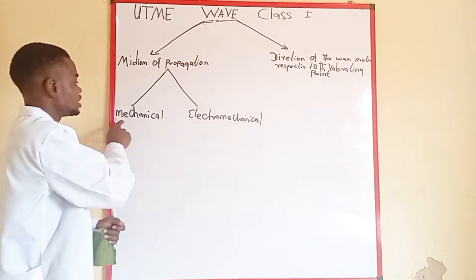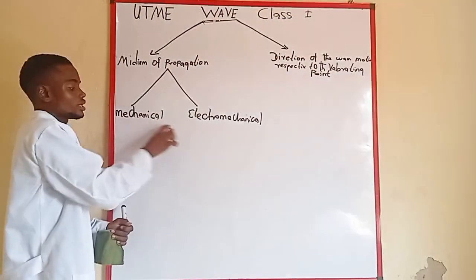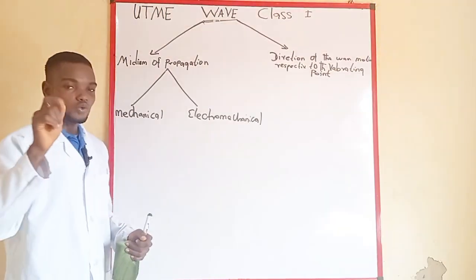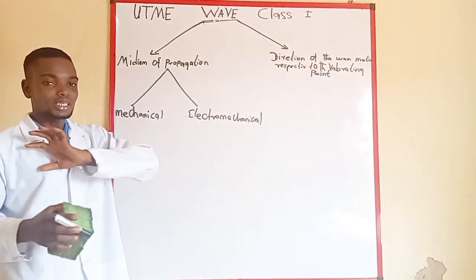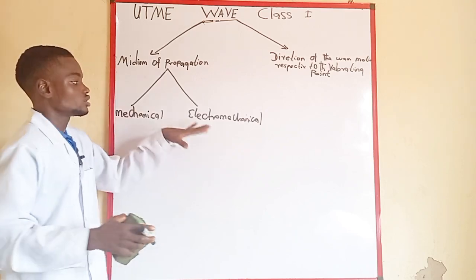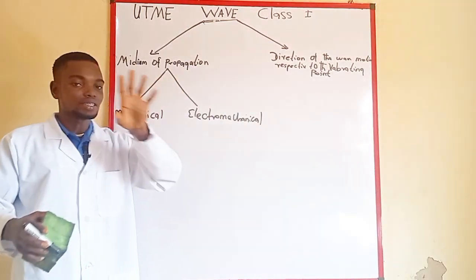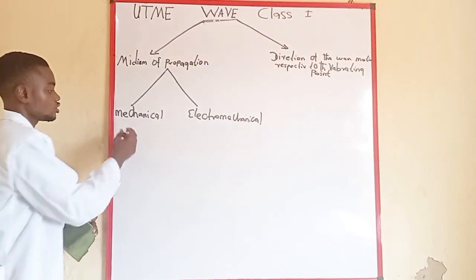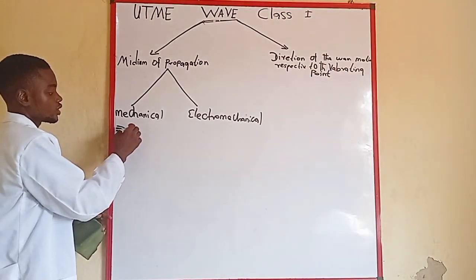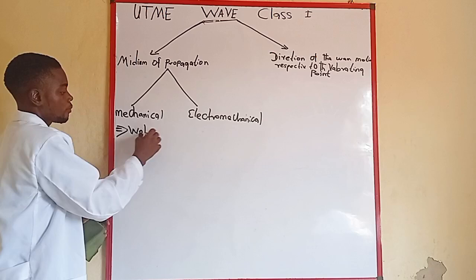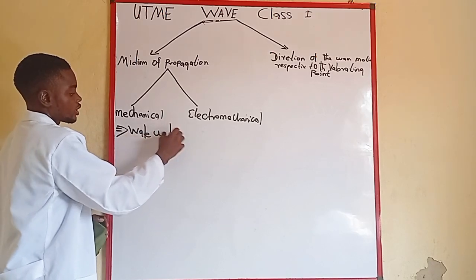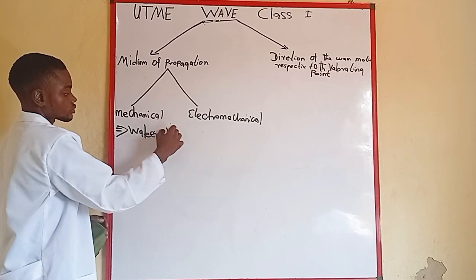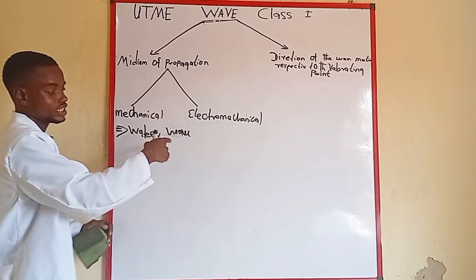Now, the waves that require a material medium are classified under mechanical wave, while those that won't require any material medium, they can go on their own, are known as electromagnetic wave. Examples of those waves that require a material medium are, for example, we have water wave, whereby the medium of propagation is going to be the water.